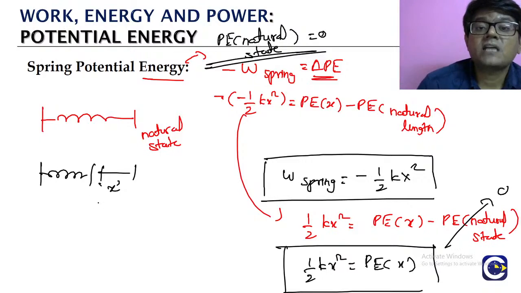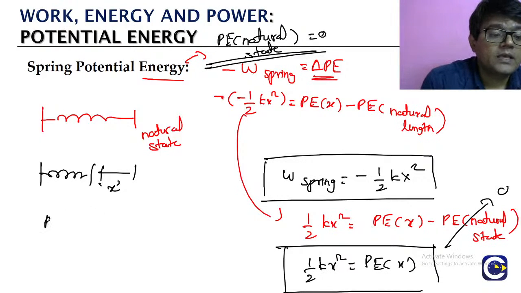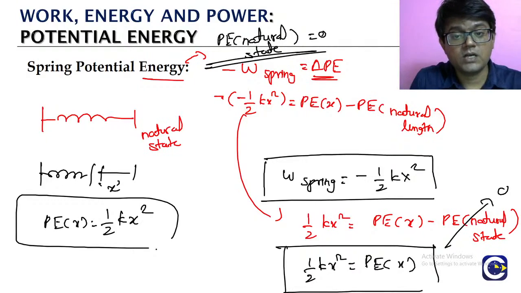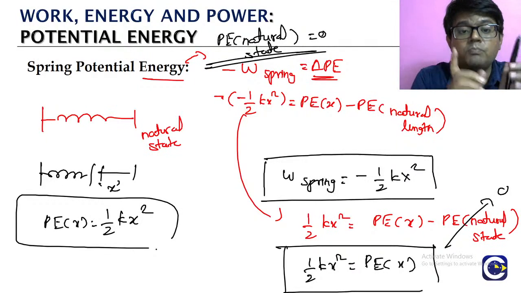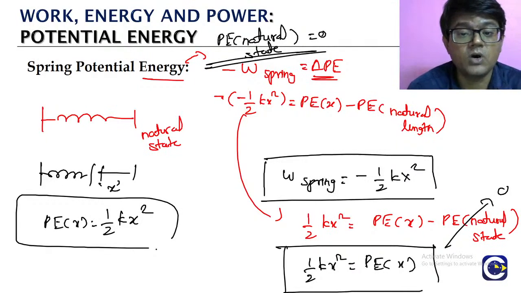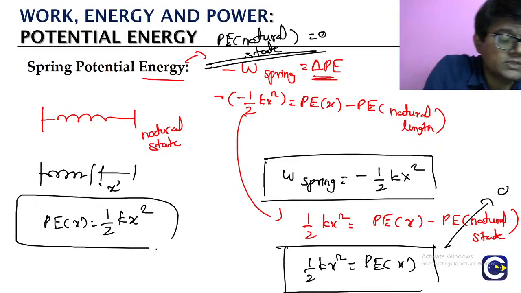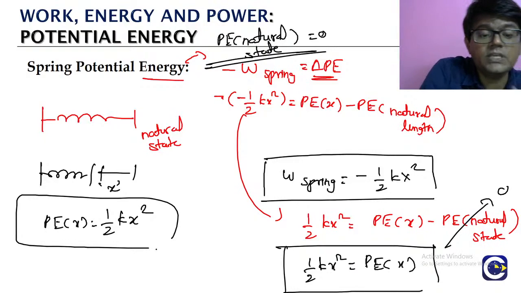If the spring is compressed by a value x, then also the potential energy will be half kx square. Means whether the spring is elongated by a value x or compressed by a value x, the potential energy stored in the spring will be half kx square. The value will be same. So this is about the potential energy of the spring.